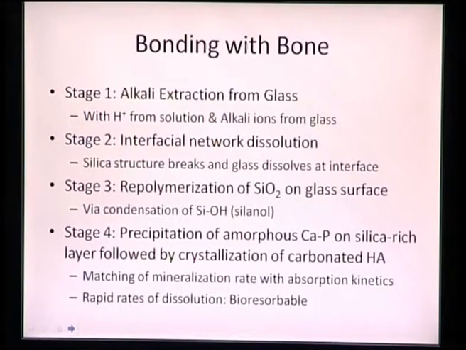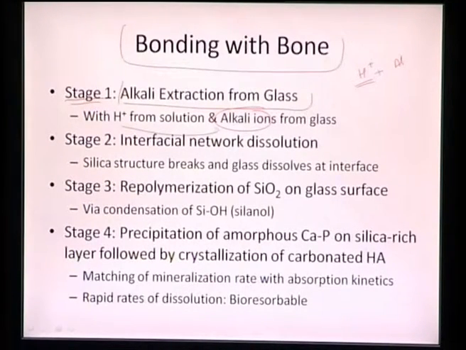And apart from that, the bonding with the bone can also happen in certain stages. Like in stage 1, in the glasses we have alkali extraction from the glasses. Once a particular material is exposed to some solution, from the solution we can generate some hydrogen ions, and those hydrogen ions can combine with the alkali ions which are present in the glasses. So some alkali ions can combine with the hydrogen, which will lead to the alkali extraction from the glasses, because they will combine with hydrogen to form certain bonds.